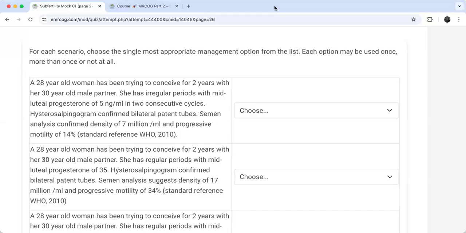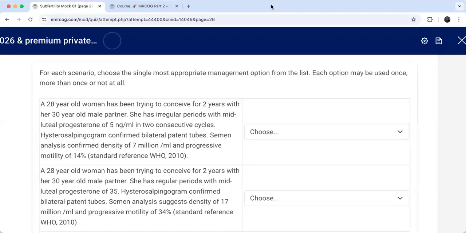Whenever I have delayed conception or subfertility, and I have only a problem of female ovulation, what do you think I will do? Shall I jump to IVF or shall I try ovulation induction? What would you do, my friends?